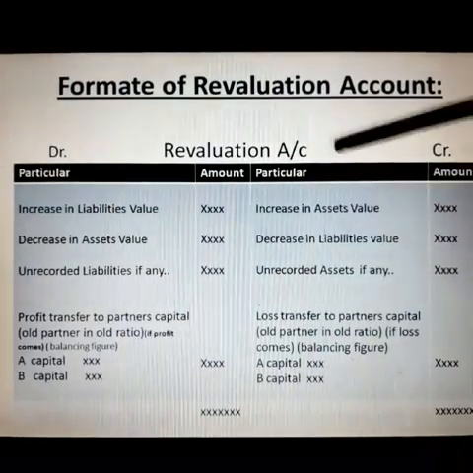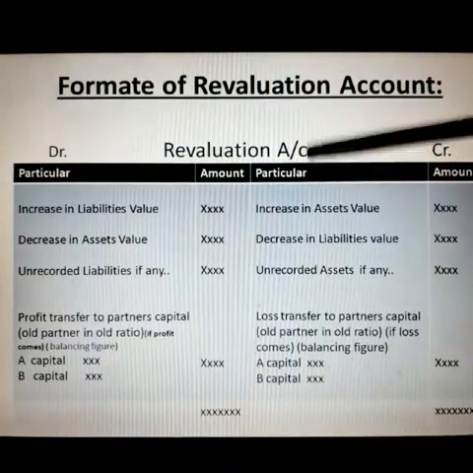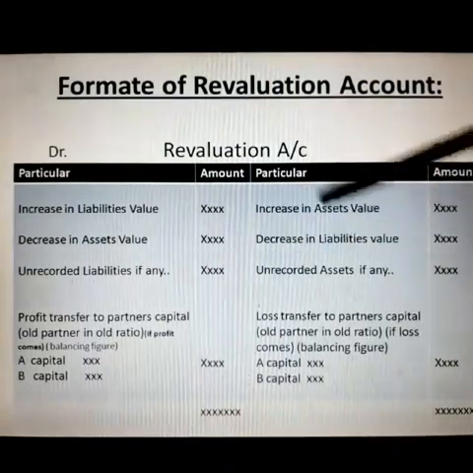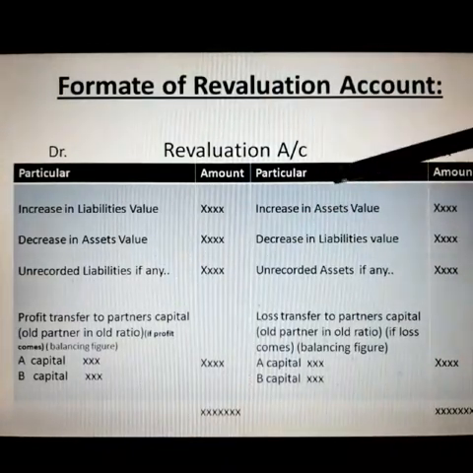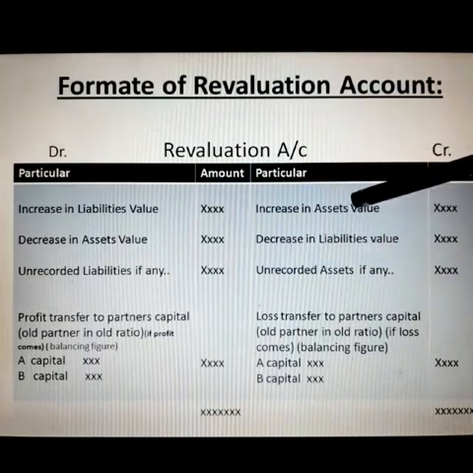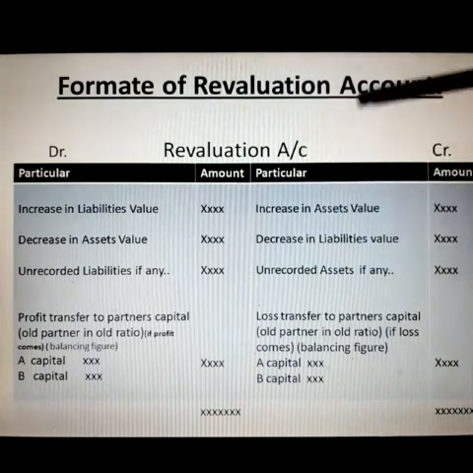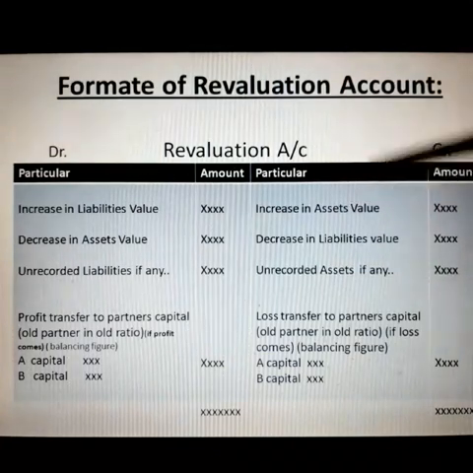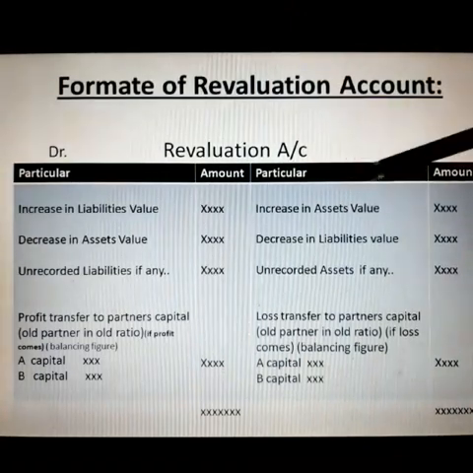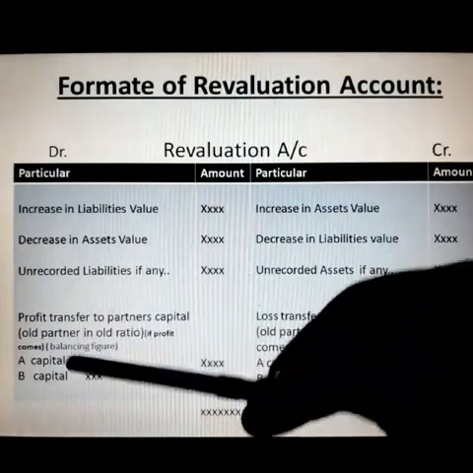If asset value increases, suppose land: A और B ने purchase किया था first year 5 lakh, but when C was joining in the 6th year, land की value 5 लाख तो रहेगा नहीं, 5,50,000 suppose हो गया, तो 50,000 जो increase हुआ land की value में, उसका benefit कौन enjoy करेगा? Mr. A and B, क्योंकि 6th year में Mr. C join कर रहे हैं, तो 6th year के पहले का जो भी assets और liability का benefit और loss concern है वो enjoy कौन करेगा? A और B. That's why it is written profit transfer to partners' capital, balancing figure.